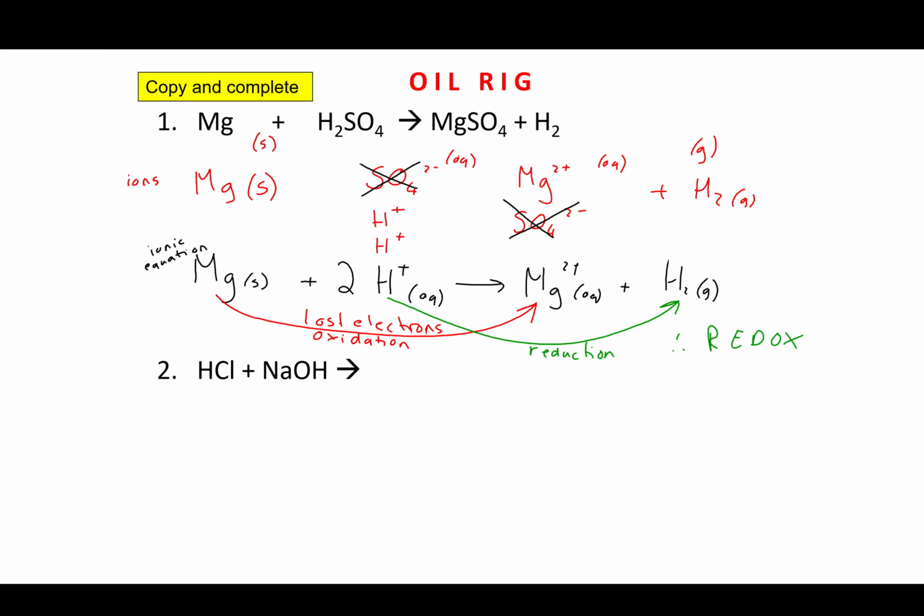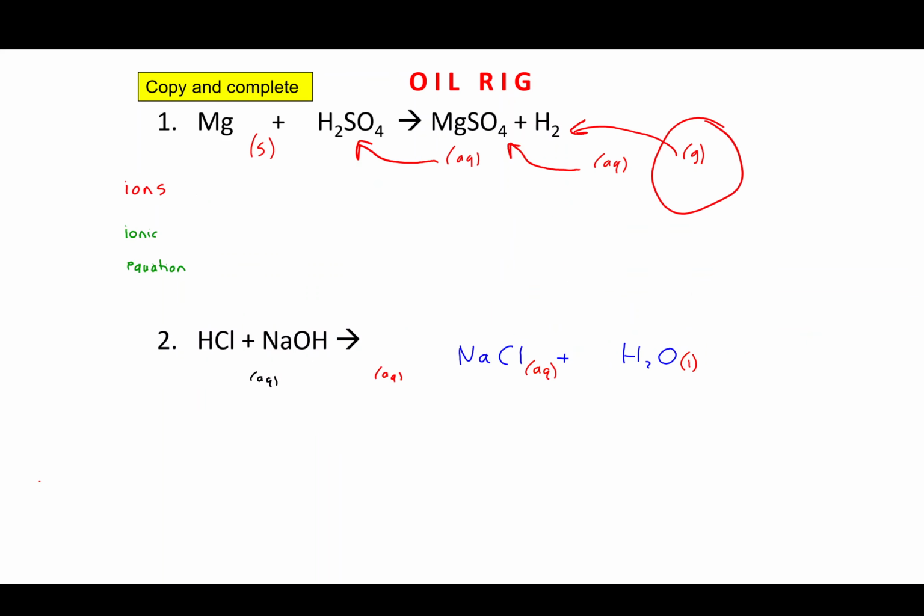Okay, so magnesium is not ionic, so it's just going to be magnesium. Here we've got a H plus ion, and here we've got a SO4 2 minus ion.